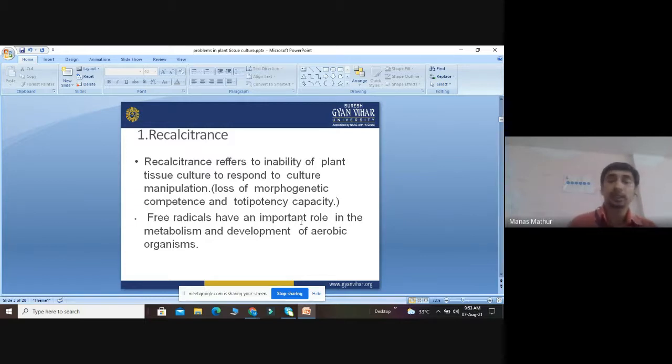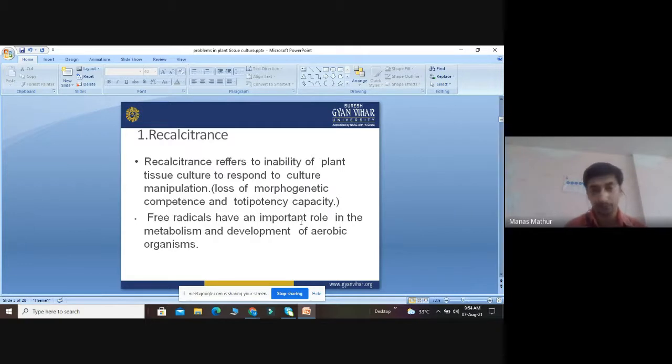So recalcitrance we can say is a kind of plant sterility, meaning the plants are not able to respond in the culture medium. Why? Because of loss of morphogenetic competence and totipotency capacity. Recalcitrance refers to the inability of plant tissue culture to respond to culture manipulation, and the loss of morphogenetic competence and totipotency capacity is one of the most important features of recalcitrance. However, free radicals have an important role in the metabolism and development of aerobic organisms.